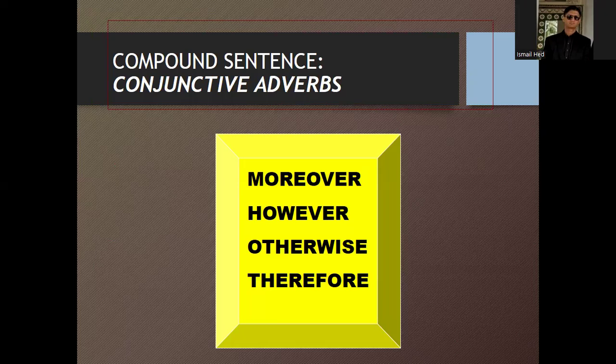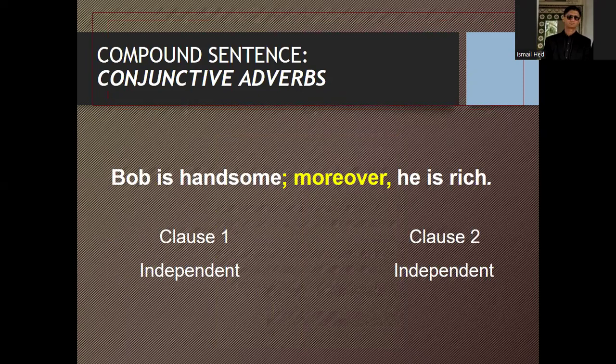Likewise, a compound sentence can have conjunctive adverbs, for example, moreover, however, otherwise, therefore. You can see the example: Bob is handsome, semicolon, moreover, comma, he is rich. So here two independent clauses are connected. Bob is handsome is one clause, he is rich is another clause.